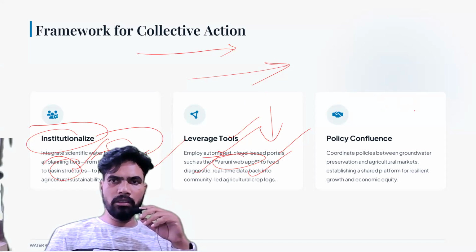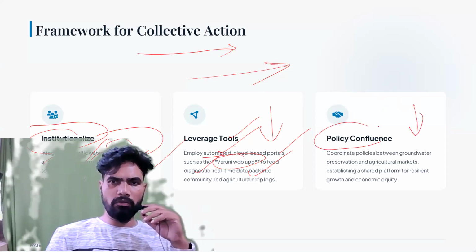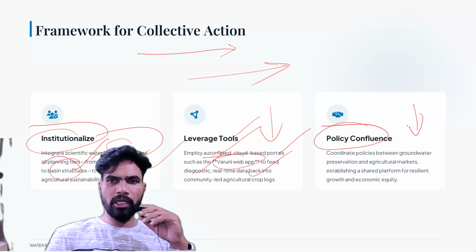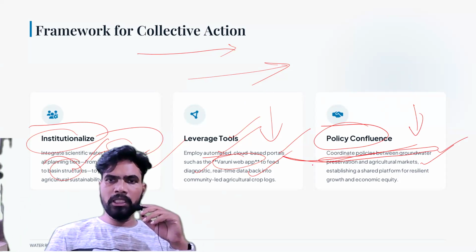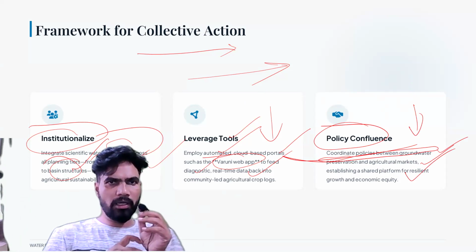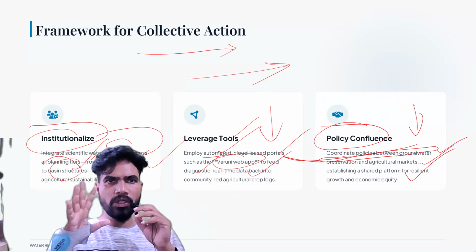Then what is the third takeaway point? Policy confluence. You see, we have to coordinate policies between groundwater preservation and agricultural markets. Okay, कहीं ना कहीं हमको balance लाना है इन दोनों चीजों में. Okay, in this way we have to establish a shared platform for resilient growth and economic equity. Okay, so this is what we have to learn in this topic, water governance in rural India.